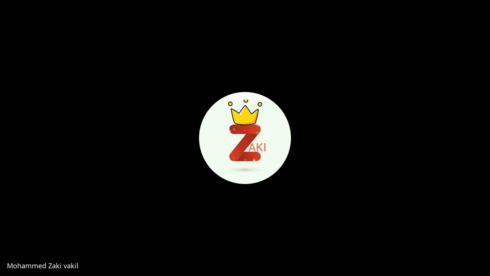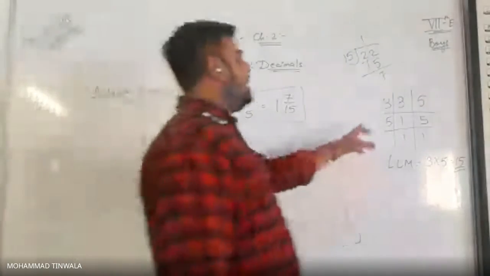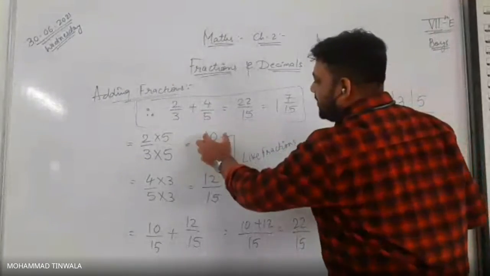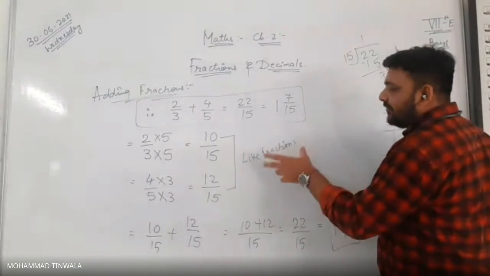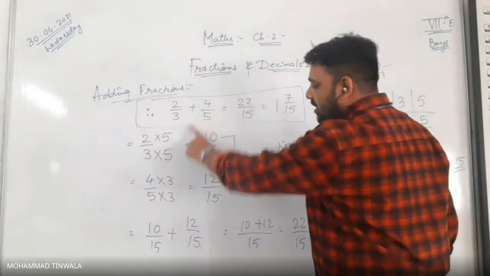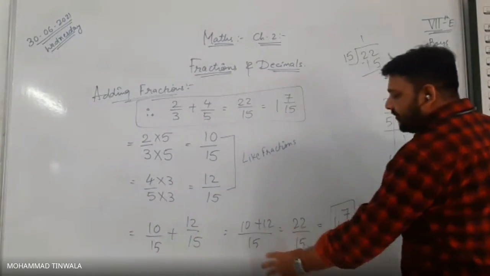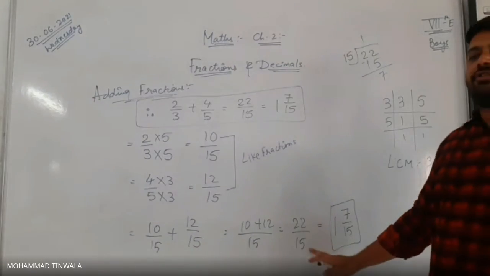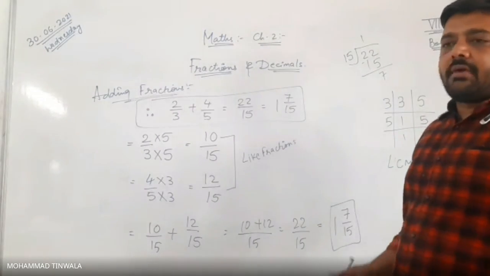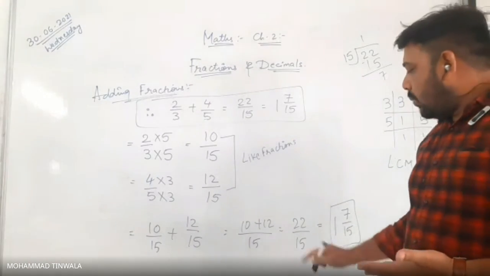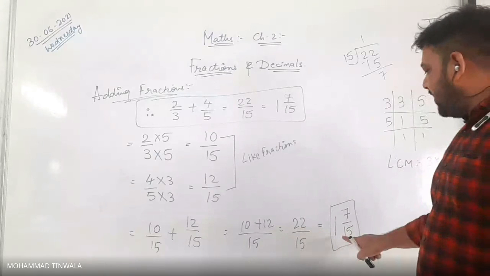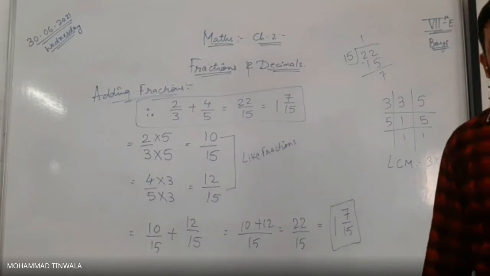First, our responsibility is to get the LCM for the different denominators. After getting LCM, that has to be converted to like fractions. After getting like fractions, we have to follow our motto. We are doing addition, so we will add both the like fractions. After adding, we will get some fraction form. You might get a proper fraction also as an answer. If we get a proper fraction, we need not do anything. When we get an improper fraction, only at that time we have to convert that into a mixed fraction. Is that all clear, boys? Yes.